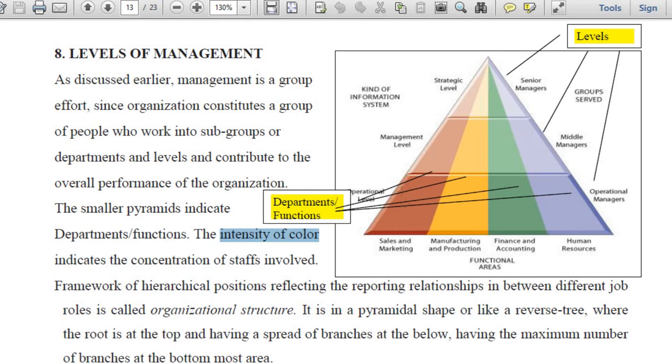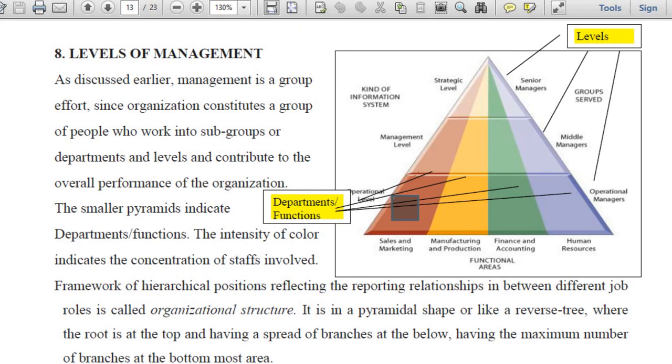That means the most number of people are involved there. That is why the area is wide as compared to the top area. Here the number of people in this department is less, here a little more, and since it is at the bottom line, here we will find the maximum.